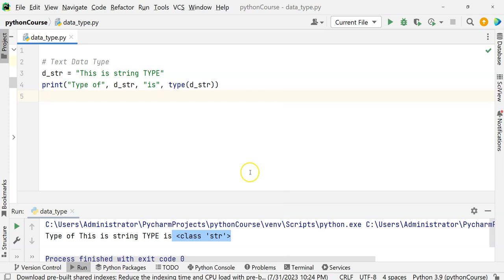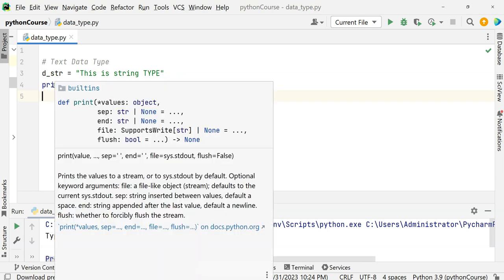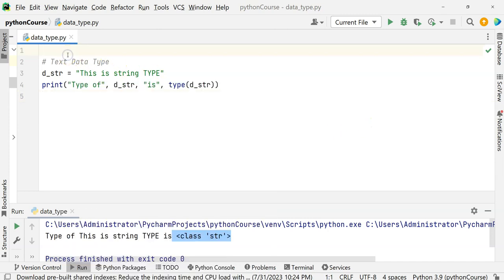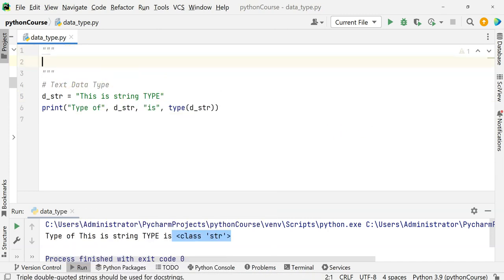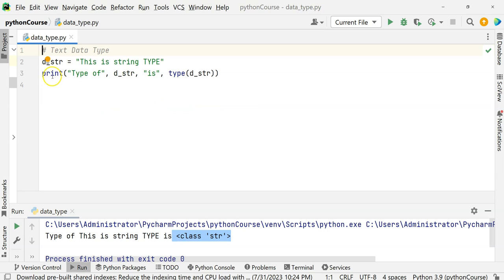And it always has the type as what? str. When you go here, it will basically tell you this is a type function, what does it do; this is a print function, what does it do. All this is a kind of documentation. We have already seen what exactly comments are. In this way a comment can be mentioned, and these comments are called documentation comments, which you basically see here. Now this was about the text data type.